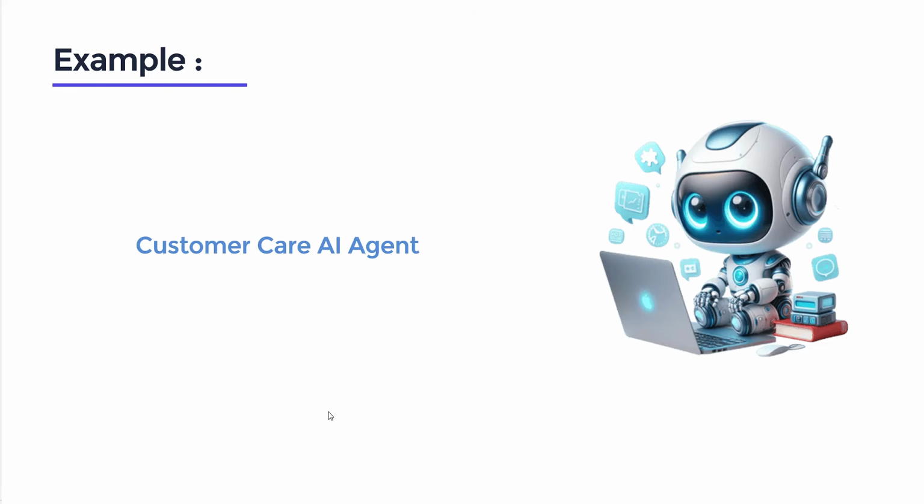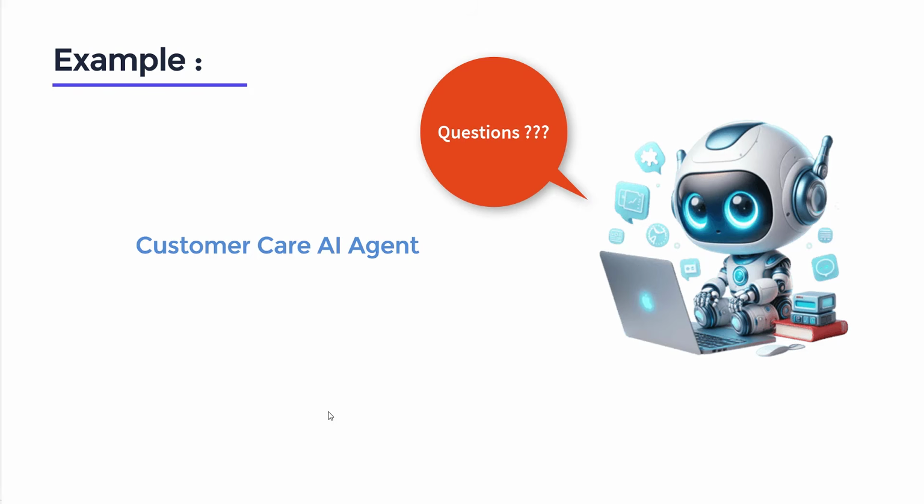For example, consider a customer care center AI agent that wants to resolve customer queries. The AI agent will automatically ask the customer different questions, look up the information in internal documents, and respond with a solution. Based on the customer responses, it determines if it can resolve the query itself or pass it on to a human.